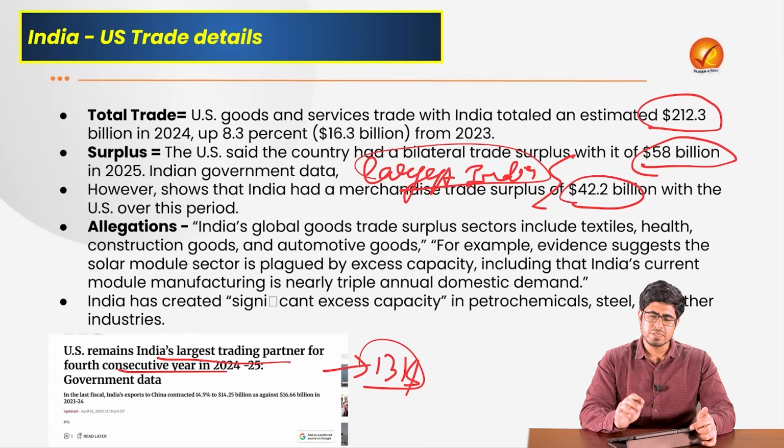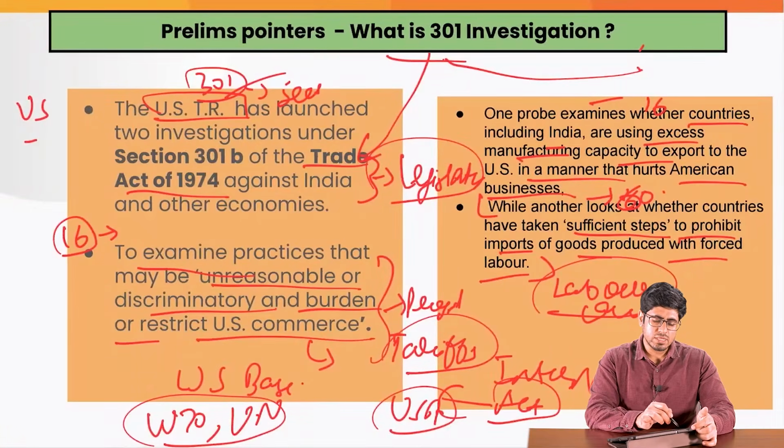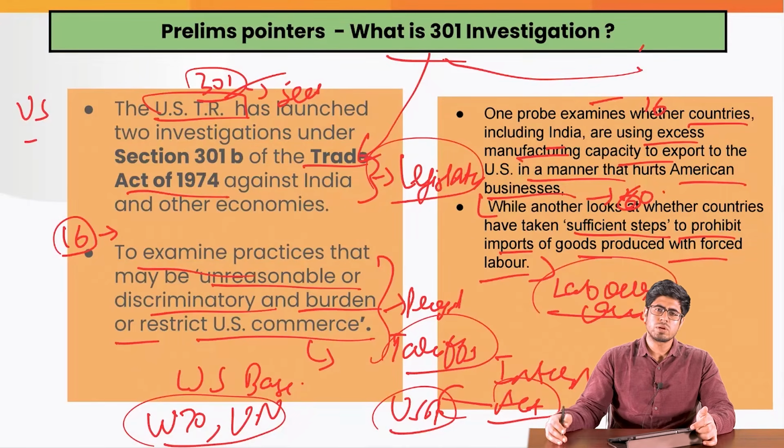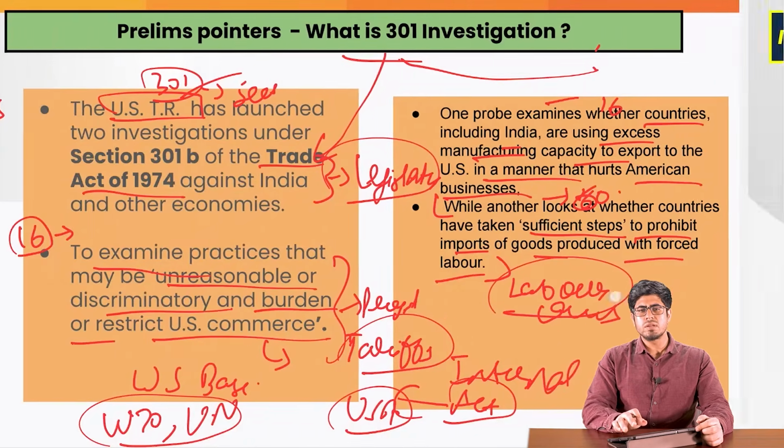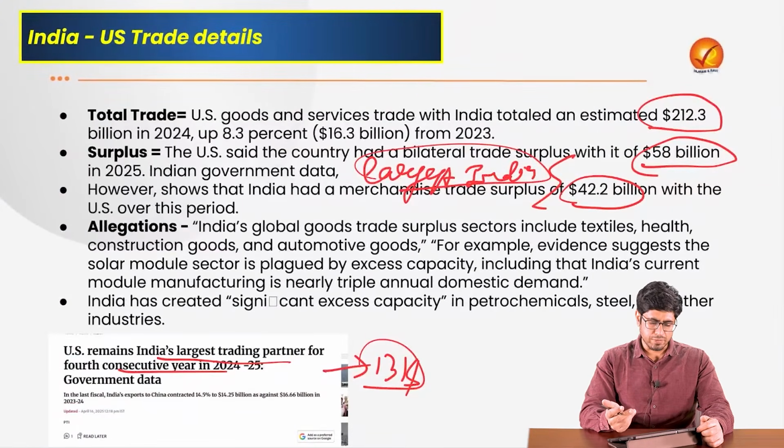And that is what precisely is plaguing USA. That is something that they are not liking. That is why they want their USTR to investigate if India is using any other means to use its excessive capacity to dump these products into USA, or whether it is manufacturing these products using forced labor or not. That is what they are trying to investigate, and if these investigations are found true, they might even impose more tariffs on countries like India.